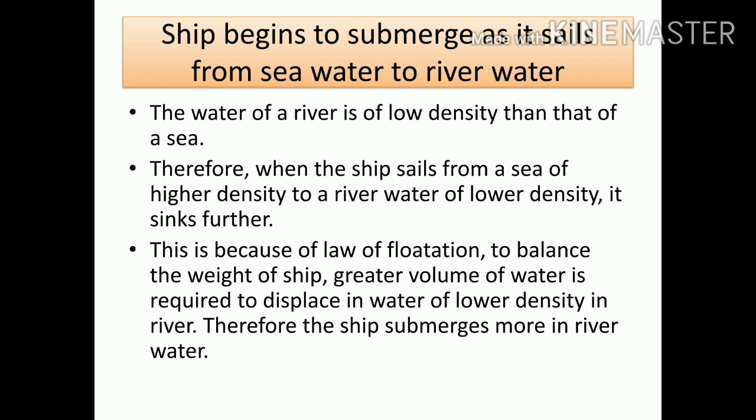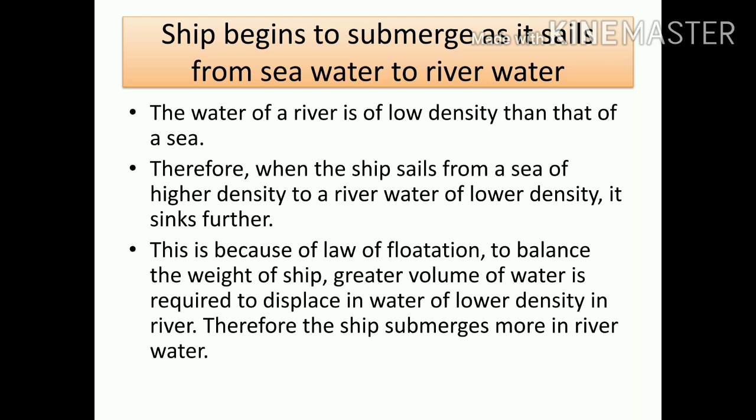Ships submerge more as they sail from seawater to river water. In seawater, the density is more. Why is density more? Basically because it has a lot of salt content in it. Whereas river water density is very less, because there is no salt content in it. There is one sea called the Dead Sea, in which any person can go and float. Why? Because the Dead Sea has the maximum salt content in it. Maximum salt content means density is maximum, so no person will ever drown inside it.